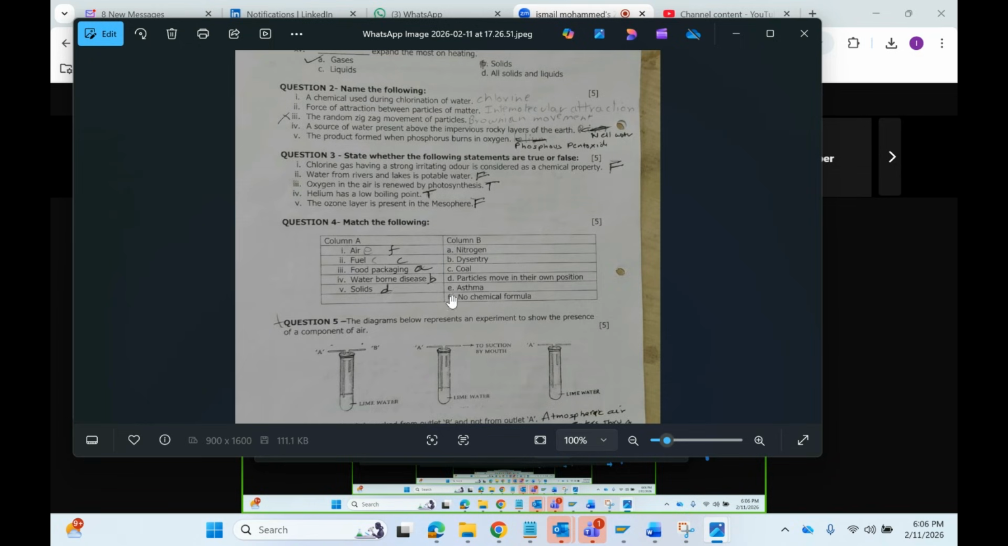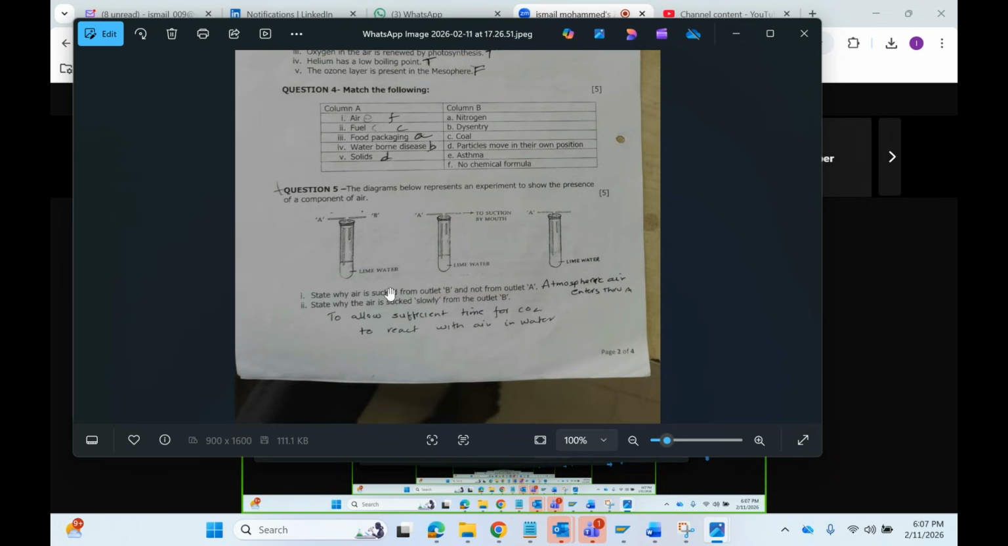Next one. Air has no chemical formula. There is no chemical formula for air. And fuel is coal. You have to match with coal. Food packaging, nitrogen. Just now we discussed. Waterborne diseases are dysentery, cholera, typhoid, all these things. And in solids, particles move in their own position. Good. Next one.